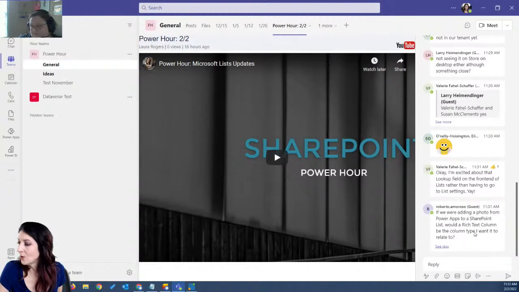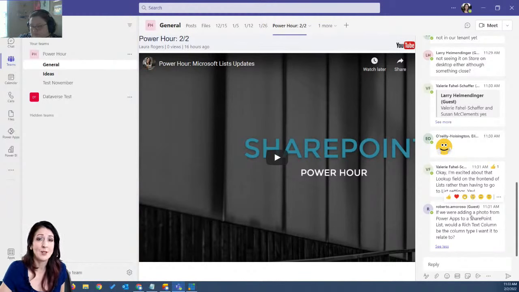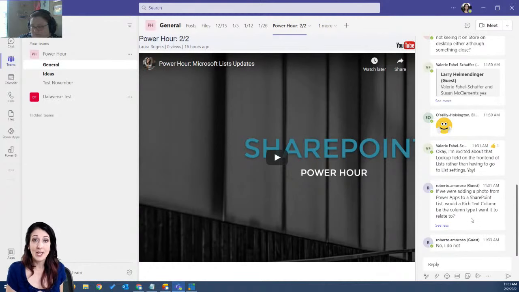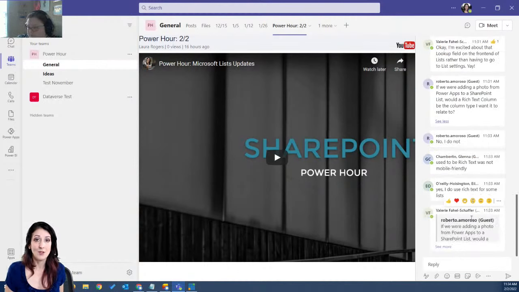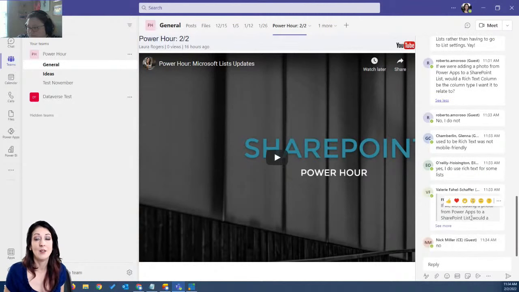If you were adding a photo from Power Apps to a SharePoint list, would a rich text column be? No, you would just use the attachments, just the list item attachments. Because when you customize a list form and you pull it up and you're filling out the Power App form and you click to add an attachment, it will prompt you to pick an attachment from your computer and all that.